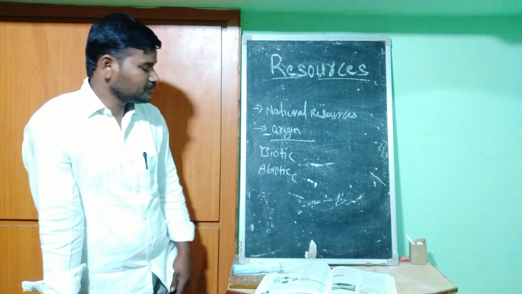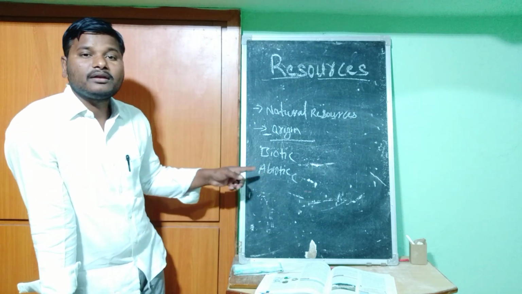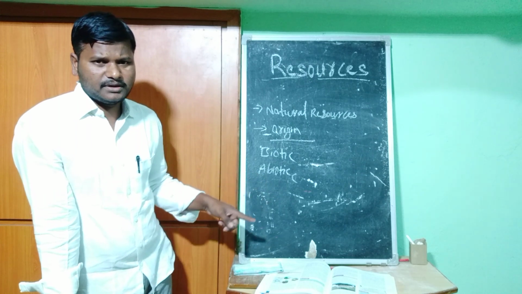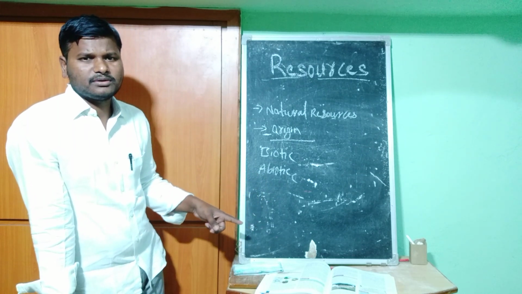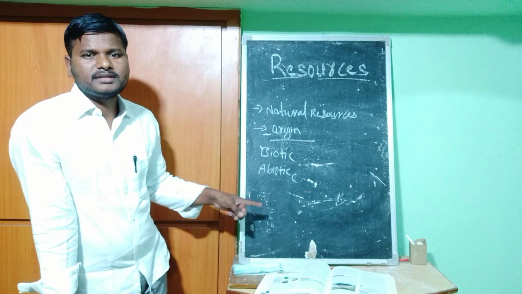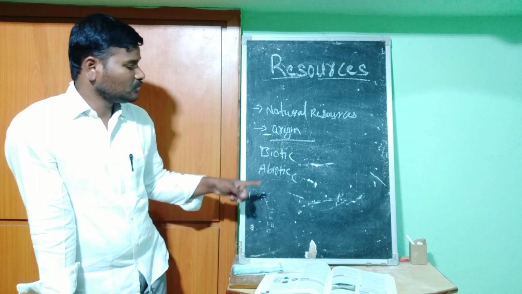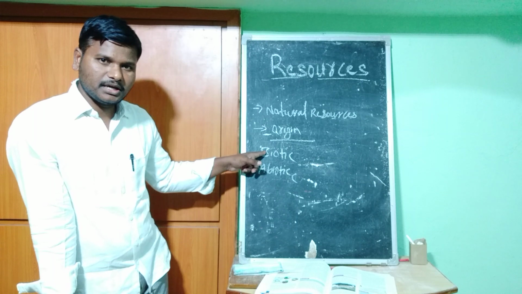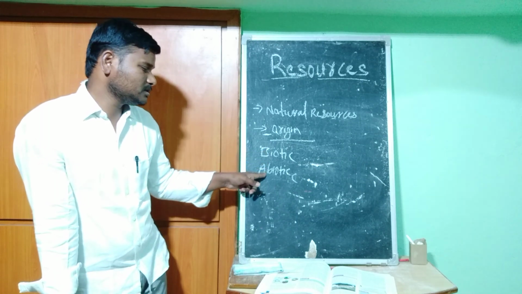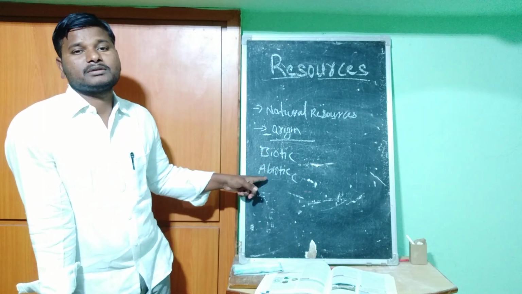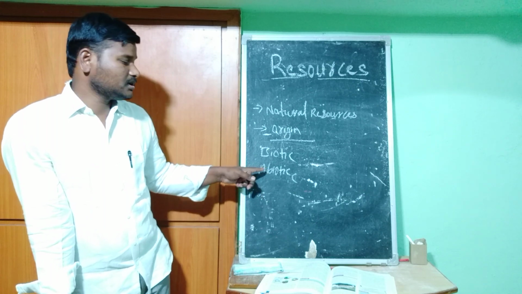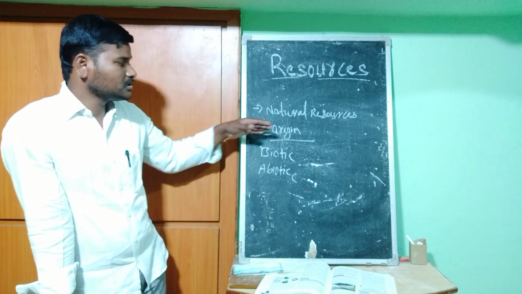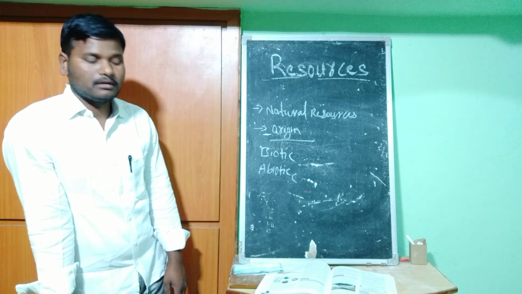Abiotic resources are all non-living resources, which do not have life. Examples: rocks, minerals, water, air. These we can call abiotic resources. Biotic has life. The resources that do not have life, like water, air, and sunlight, we can call abiotic resources. This is on the basis of origin.